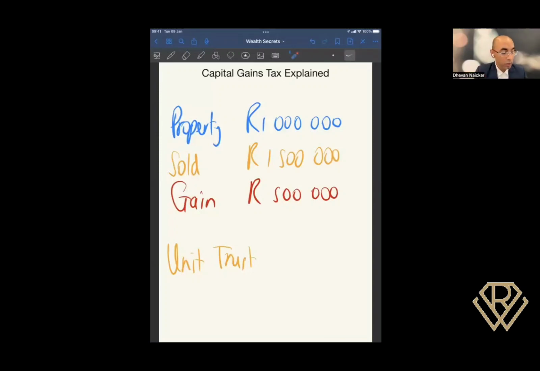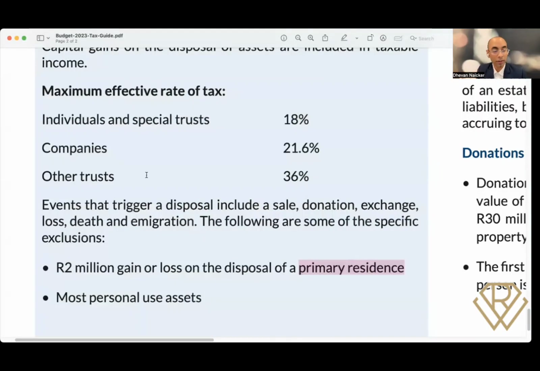In this instance, you sold the property for 1.5 million, you made a gain of 500,000. Because that gain is below 2 million, SARS is saying it's fine. You're exempt, meaning there's no capital gains tax on that. If it's a separate property, let's just say you purchase it as an asset, an investment property, and you have your own primary residence and then your own separate property, now you don't have the 2 million exemption, in which case that gain is going to be taxed. Let's go look at some other things that are not part of capital gains tax.